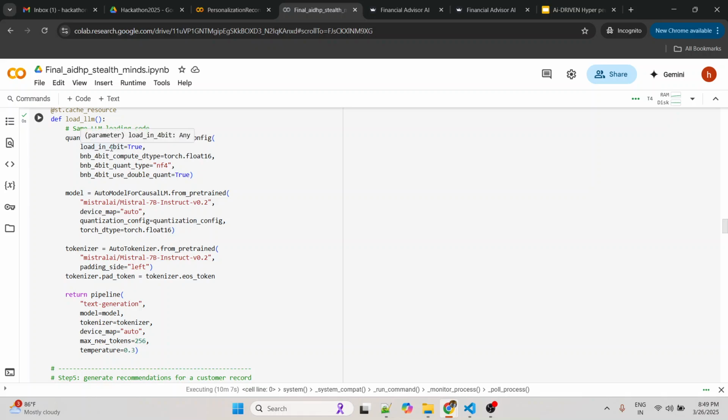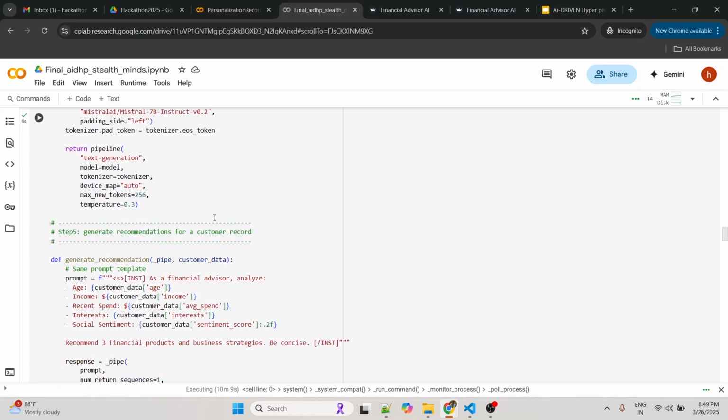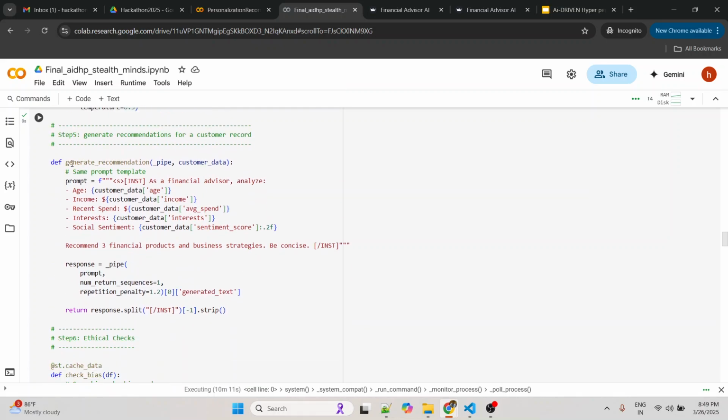We used a 4-bit quantization model here, and we are generating the recommendations using this particular function for a given user, with the age, income, recent spends, interests, and social sentiments.